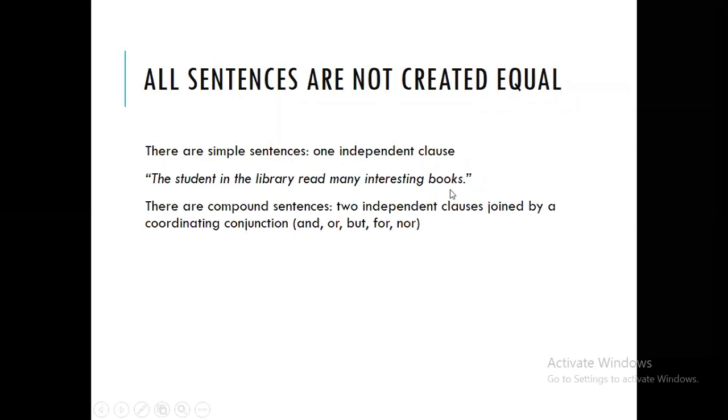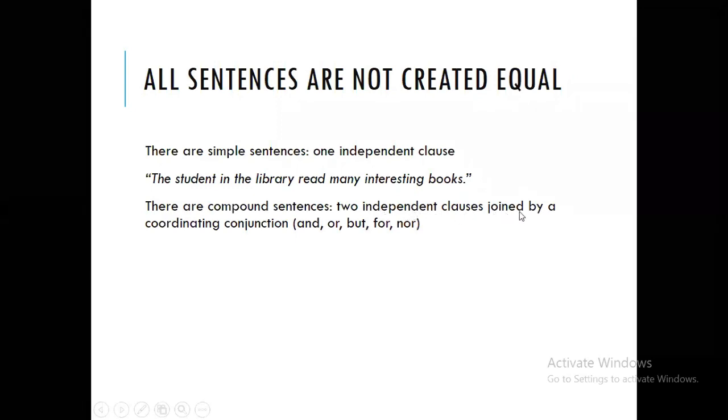However, some sentences contain two independent clauses. Beberapa kalimat memiliki dua klausa bebas. The two independent clauses are joined by and, or, but, for, and nor, or kata sambung seperti and, or, but, for, and nor.